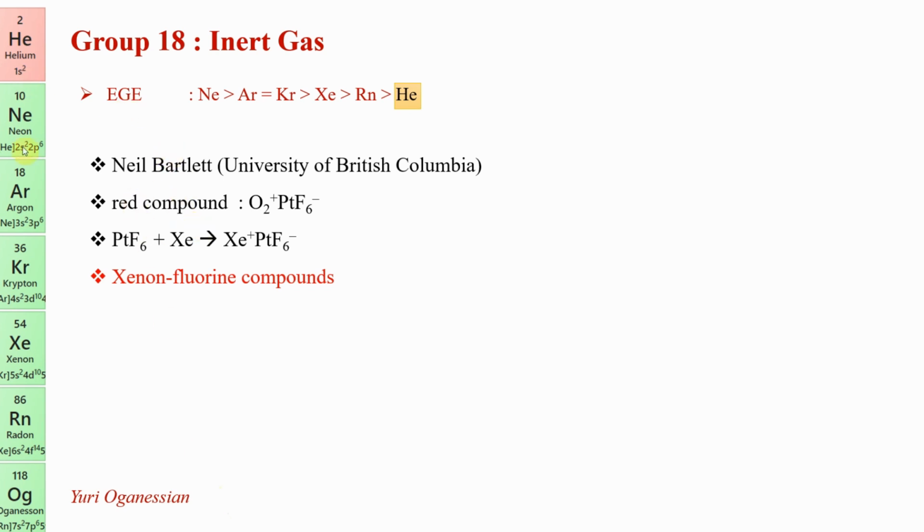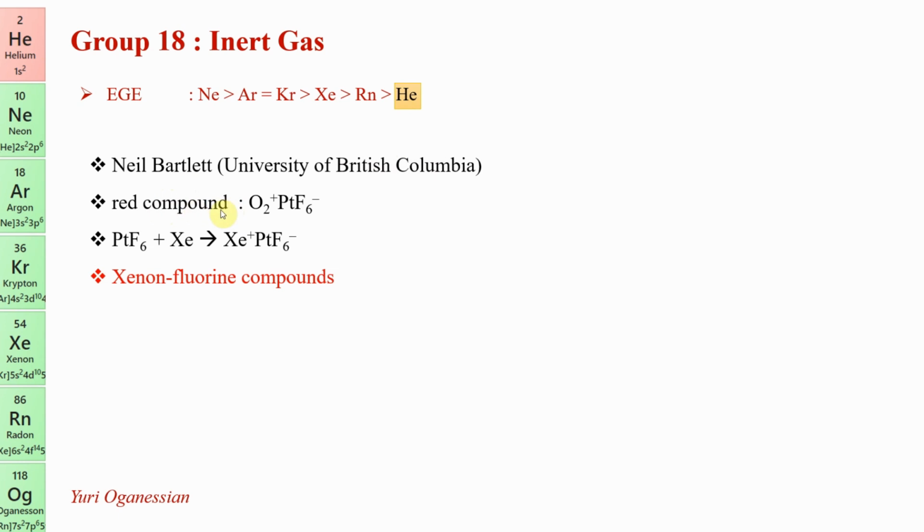Property wise, going down, molecular mass increases, and melting point, boiling point and density all increase as expected, so we don't need to worry about it. The only thing you want to know is the electron gain enthalpy order. Going down, electron gain enthalpy decreases as you expected, but the first member helium has no space to put an electron, so it has the lowest electron gain enthalpy of all. The first compound, people tried it for a long time, but the first one was synthesized by Neil Bartlett from the University of British Columbia in Canada, one of the most beautiful places in the world.